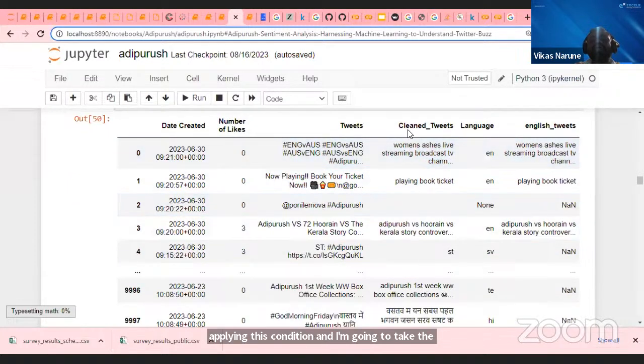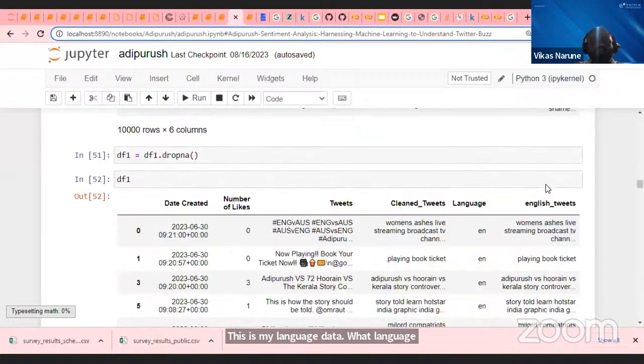So this is my original data. This is my clean data. This is my language data, showing what language each tweet belongs to, and then I'm going to cut out the English tweets. Okay, this is what I've done.